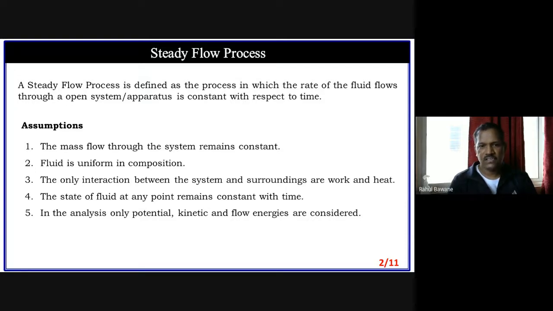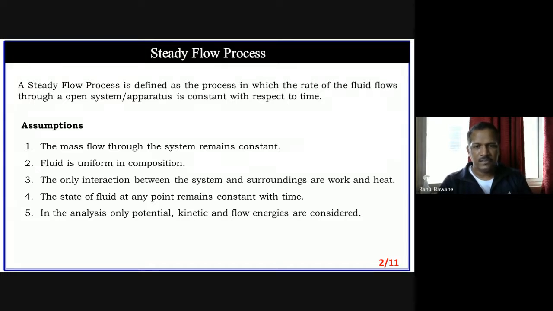That means if there is a 10-meter long pipeline, at the beginning you measure the property of the liquid, at the middle section you measure the property of the liquid, and at the end section you measure the property of the liquid. With respect to time, it remains constant at any particular point.